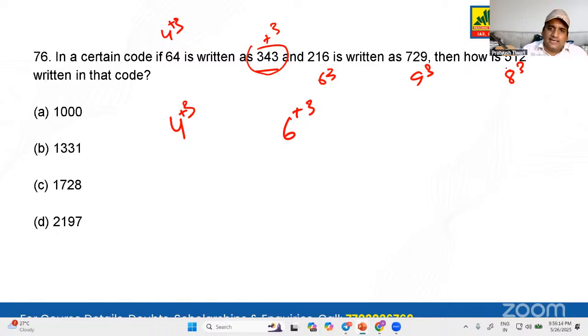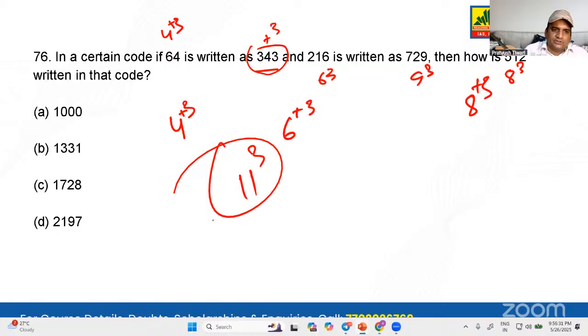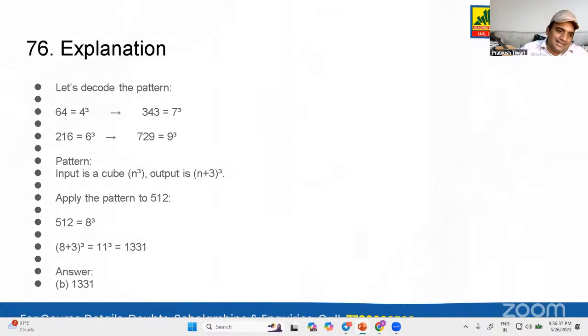So what is here, guys? Here 512. 512 is what? 8 cube is 512. So everywhere they have done 4 plus 3, 6 plus 3. So here also we will do 8 plus 3. When you do 8 plus 3, what will come? It will come 11. When 11 comes, you will do 11's cube. When you do 11's cube, what will be the right answer? I will not tell you. Well, the right answer is 1331. You could have solved it yourself. It was not that hard.